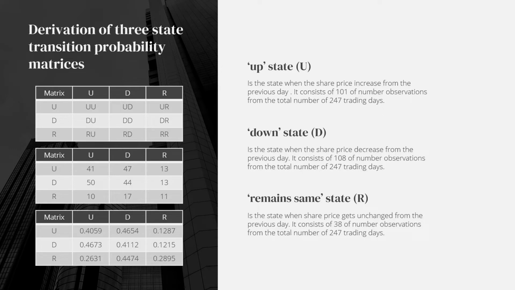Next, the D state is when the share price decreased from the previous day. It consists of 108 observations. Lastly, the R state is when the share price is unchanged from the previous day. It consists of 38 observations from the total of 247 trading days. The table shown describes the number of observations for each state.